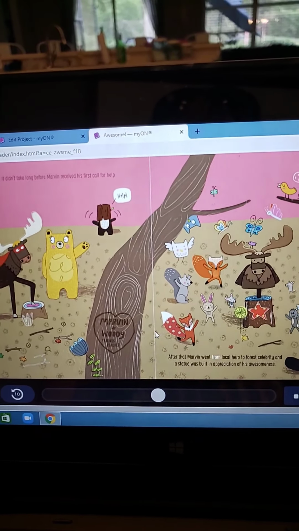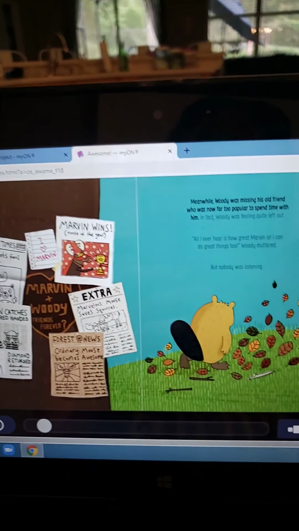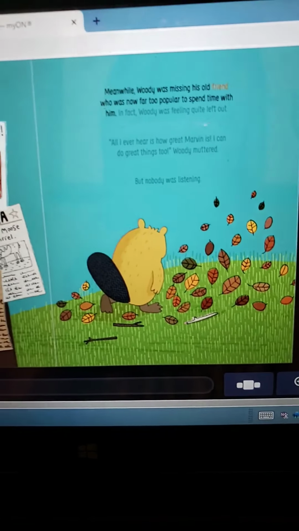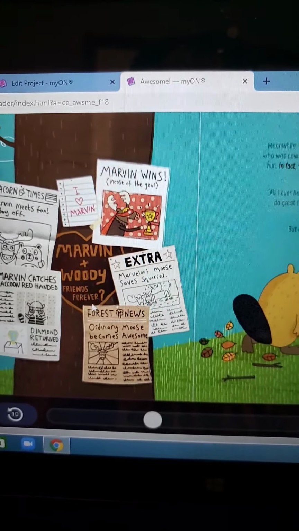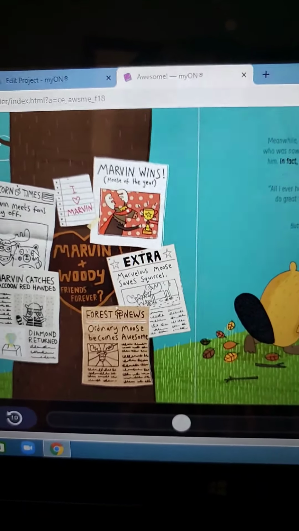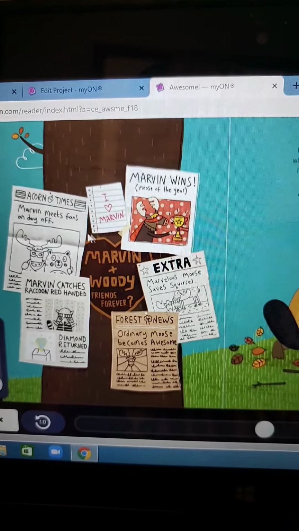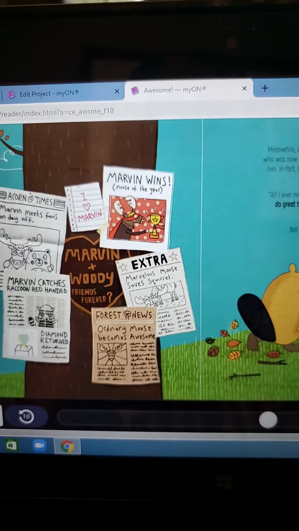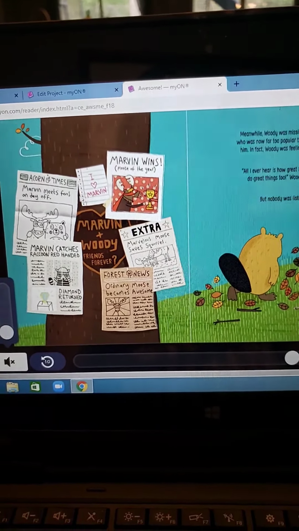We can see they're best friends right here by the heart. But then we see that things start to change as he starts to feel sad and feel left out, and there's a question mark there. So those are some specific examples from the pictures that help us to understand the text better and what's happening between Woody and Marvin. We're going to transition now to day 2's answers to the questions.